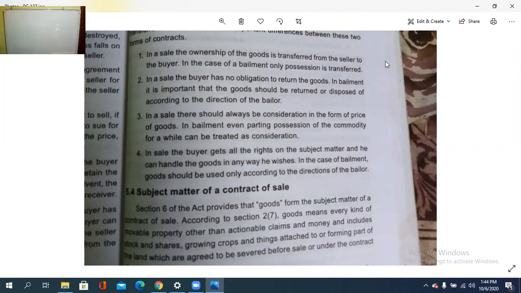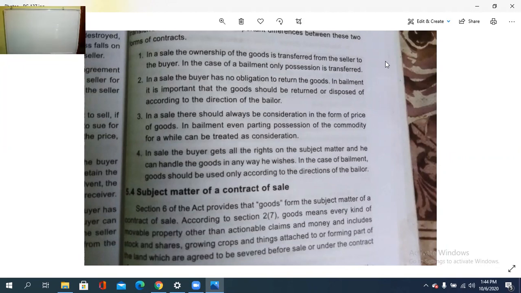Bailor's direction അനുസരിച്ച് baileeക്ക് use ചെയ്യാൻ പറ്റുള്ളൂ because ownership is vested in the bailor while the bailee has possession only. Goods possess ചെയ്യാം, കൈവശം വെക്കാം, പക്ഷേ ഉപയോഗിക്കുന്നതിന്റെ full authority ബെയിലർക്കാണ്. അപ്പോൾ these are the differences between a bailment and a sale.